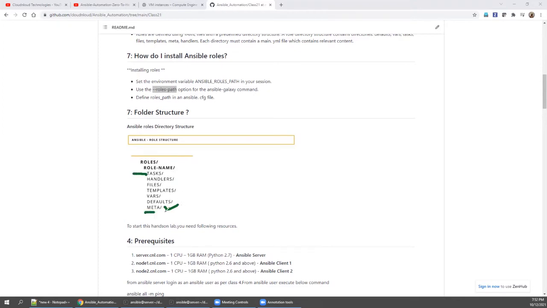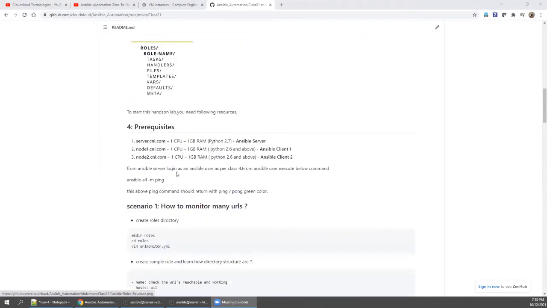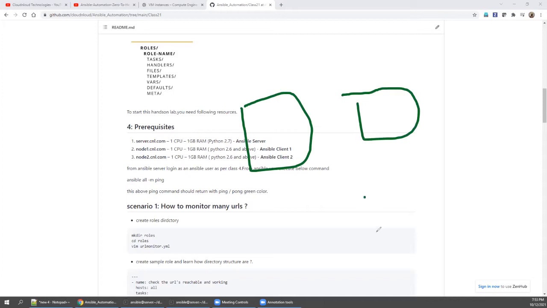If there is nothing in the meta folder's main.yaml file, then it will automatically start executing the tasks, right? So let's go again. We are going to see this in much more detail over the next three to four classes on roles. I'm just giving you a brief idea. So, as I stated, we should have three machines to perform this lab.